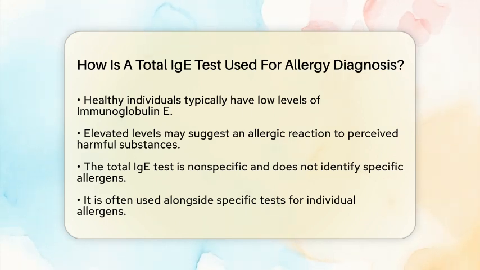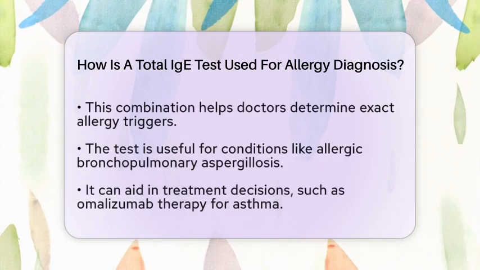It provides a general indication of whether your immune system is producing more immunoglobulin E antibodies than normal, suggesting that you might have an allergic condition. It is important to note that the total IgE test is nonspecific. This means it does not tell you which specific allergen is causing your allergy. Because of this limitation, it is often used alongside more specific tests that measure immunoglobulin E antibodies directed against individual allergens. This combination helps doctors pinpoint the exact triggers of your allergic symptoms.